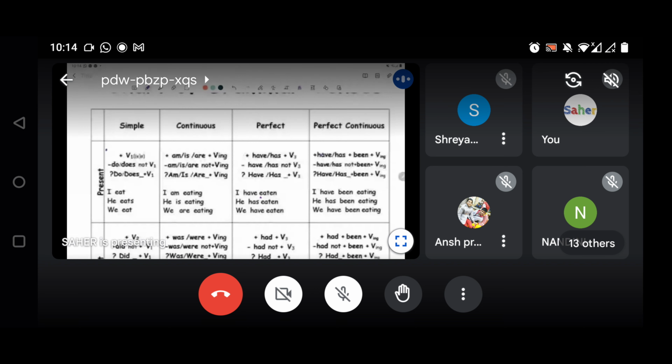Here the subject along with the first form of the verb should be used for converting any sentence into simple present tense. For example, I eat. But whenever the subject is third person singular, we have to add s to it. Verb first form plus s, that is eats. Getting it?